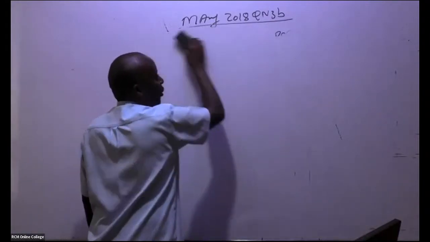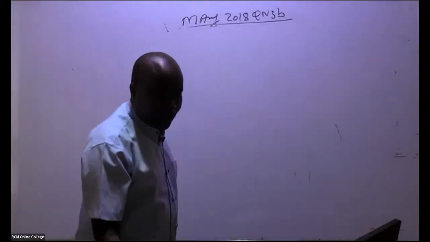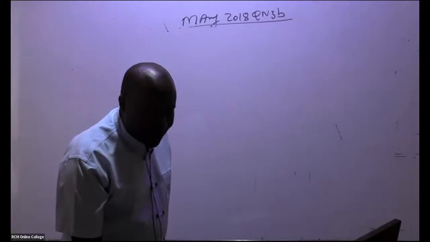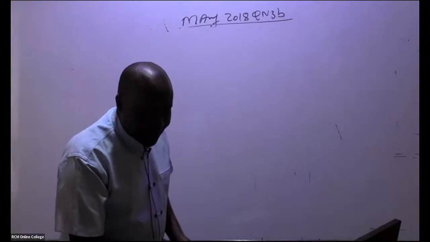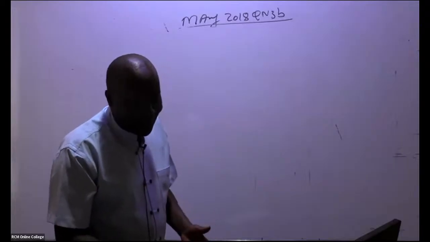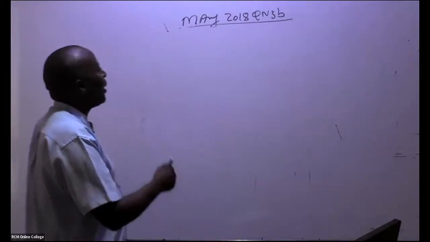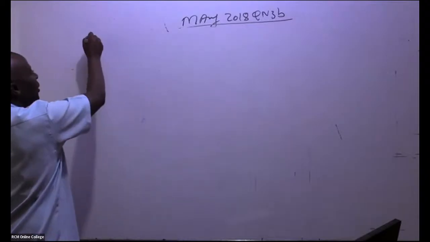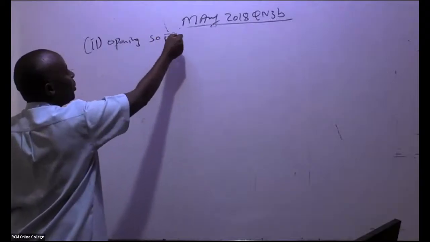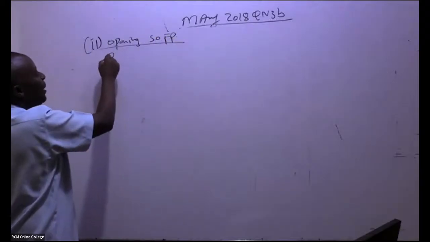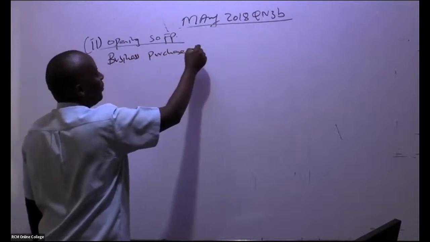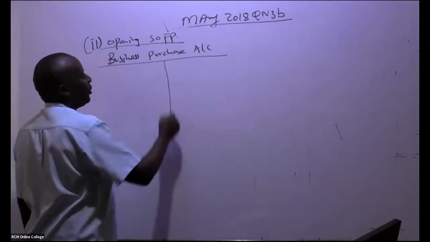But before that, it will be very important to do a business purchase account, also known as the purchasing account. So this is number 2, where they want me to do the opening statement of financial position, but first I'm doing a business purchase account.